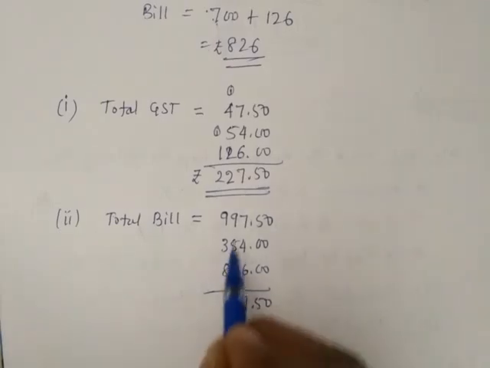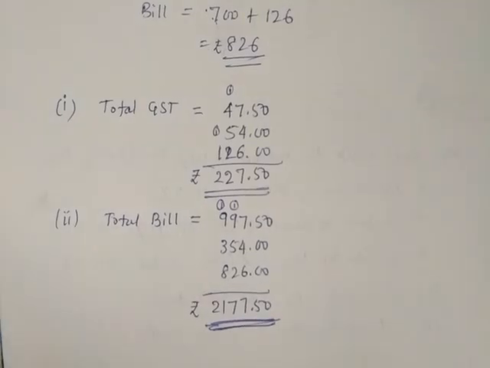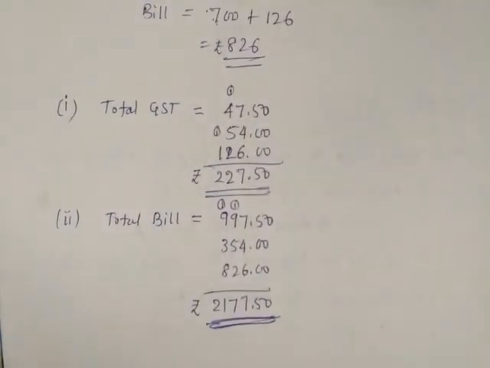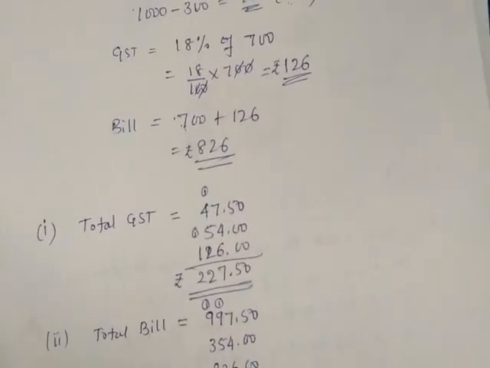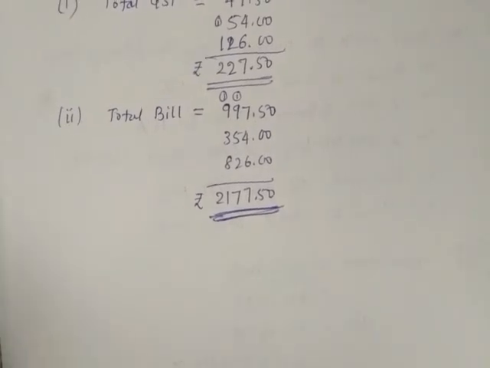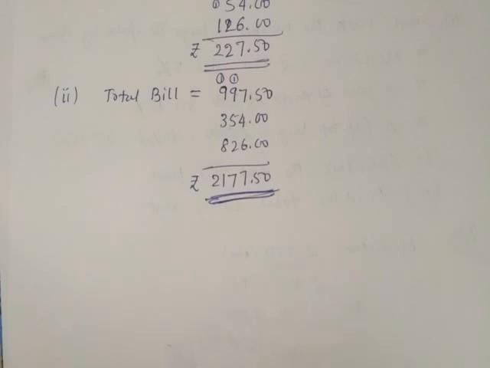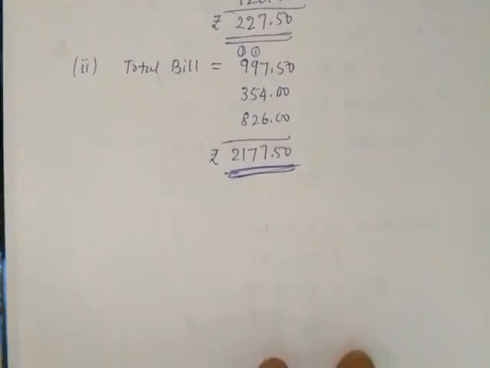50, it is a 17, one carry, 10, 15, 17, again one carry, 10, 18, 21. So finally 2177, that is the bill amount on all the three items. So in this way you can find out total GST and total bill amount easily. First you consider the given item separately, go for MP, later find whether discount is there or not, if not, go to GST, finally add SP and GST to find the bill amount.